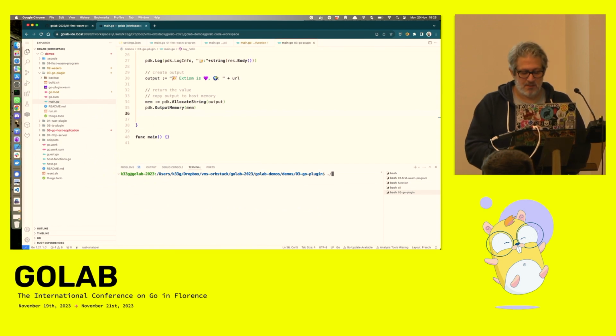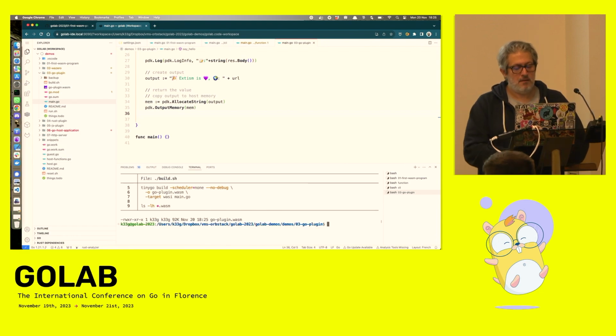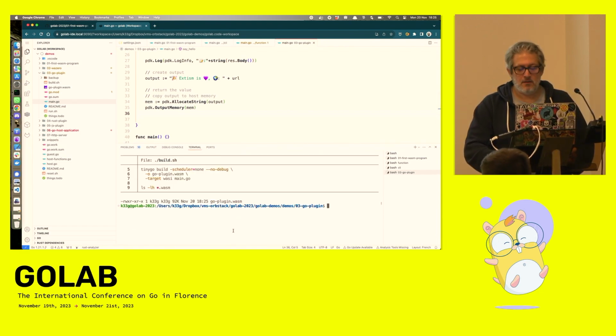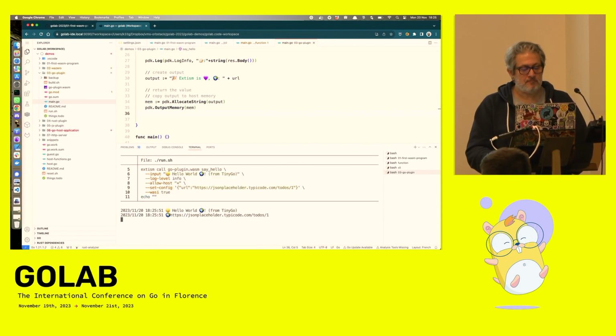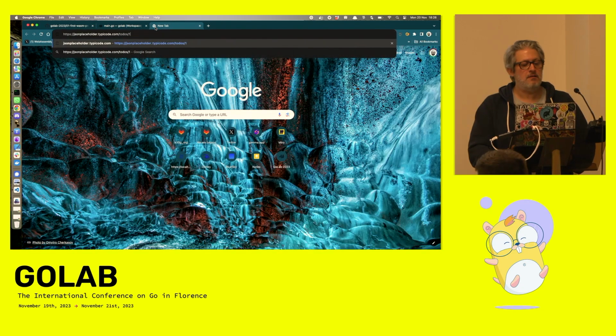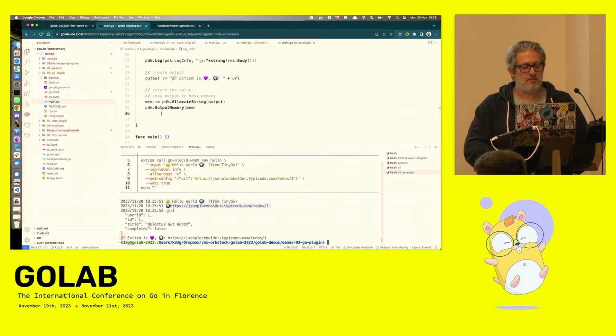I will build it. So now I can call it with the XTSM CLI. And you see, I get the value of the request. Just to show you this is this. So it's pretty easy to use.